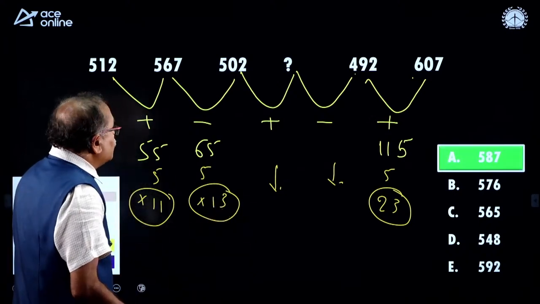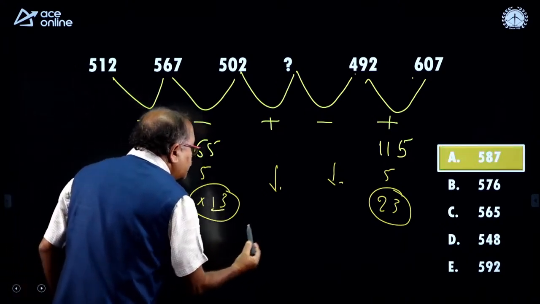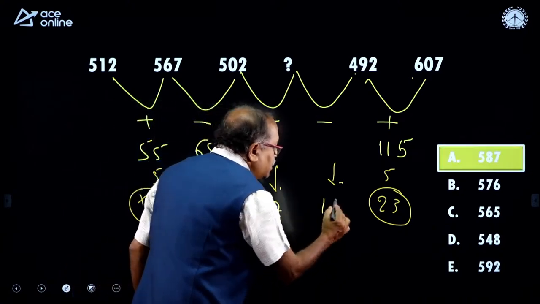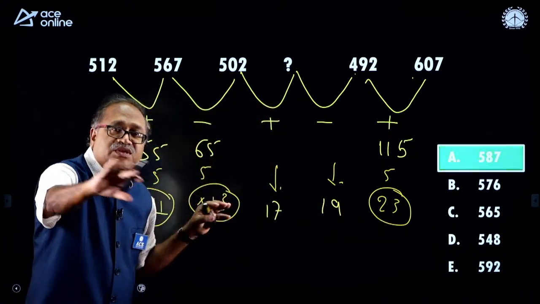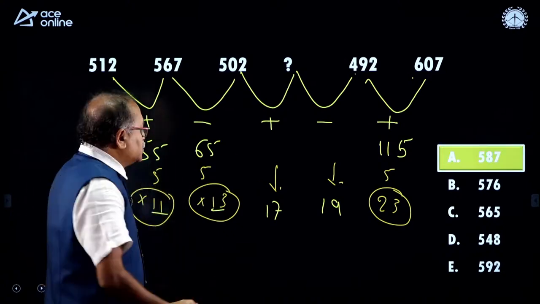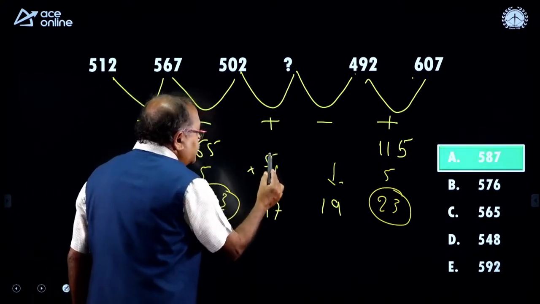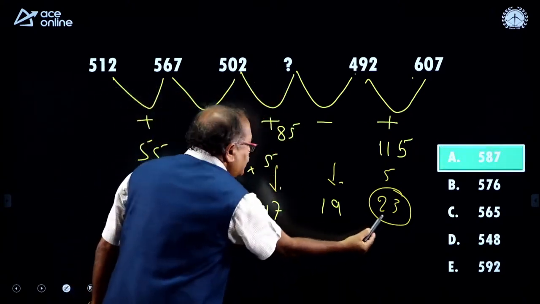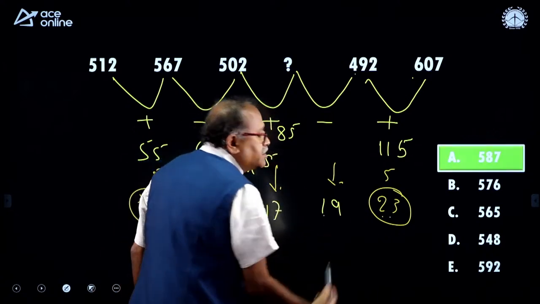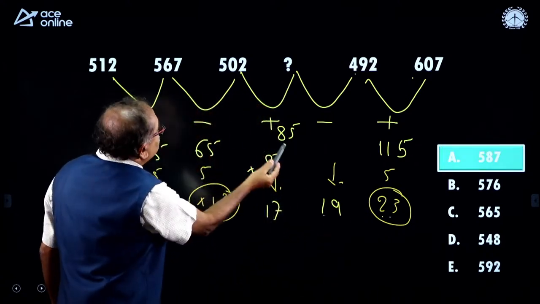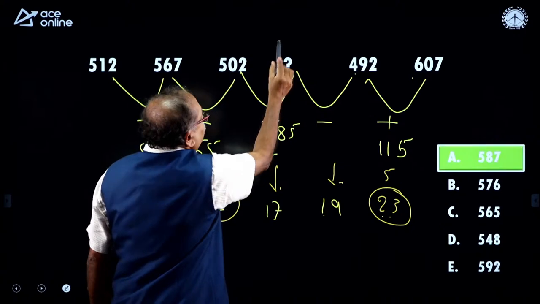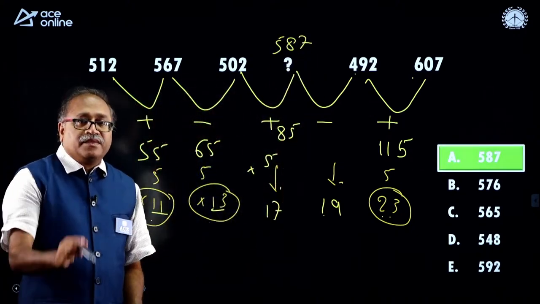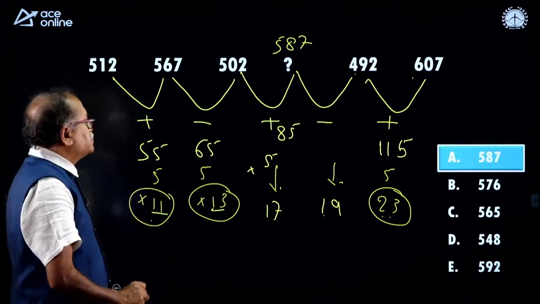Here I notice that this is 11 and this is 13, and the next prime number is 17, the next is 19. So, I will take the 17 and 19, and the next prime number 23. So, the sequence matches, that is over. Then into 5. So, 17, 5 is 85. Simply add this number and do not check the rest, because it tallies with the prime numbers 11, 13, 17, 19 and 23. So, the next is 85. When I add the 85, I will be getting 587. Rightly answered. Well done. The next question is this.